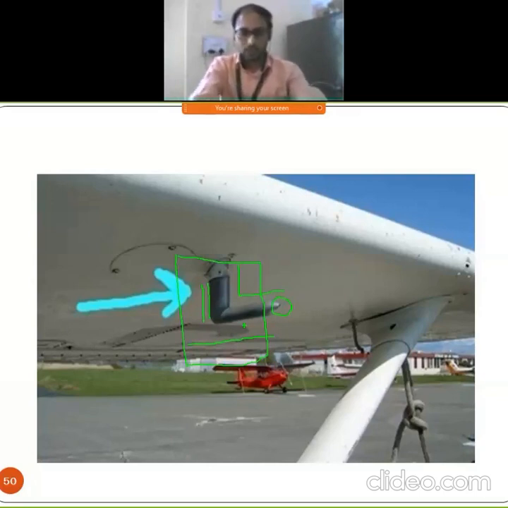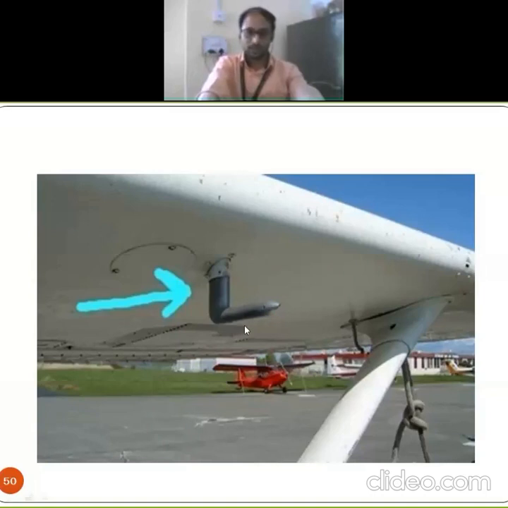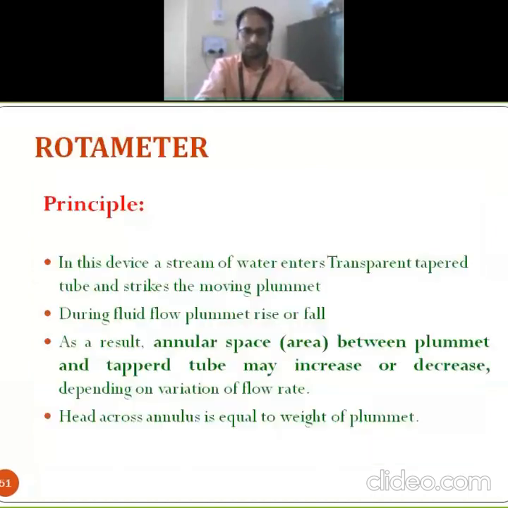By considering this, we can determine the velocity head. What happens when there are changes? By considering that, we can easily find the value of delta H. So this is related to the pitot tube.